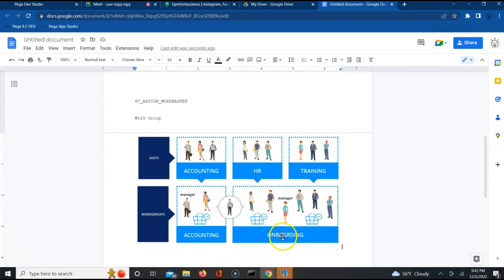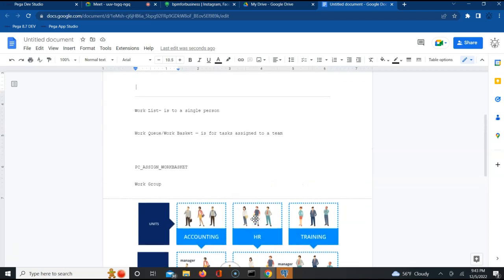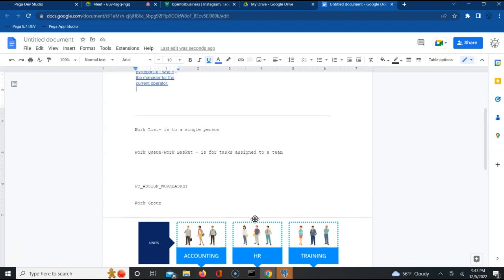Yes, yes. A work group can have multiple work baskets. For example, onboarding. In onboarding, let us say there are two different teams. One is for internal onboarding, one is for external onboarding, two different work baskets. Does it make sense, guys? A work group can be tied to multiple work baskets. Very important to understand the difference between work group and work basket. Many people who are experienced don't understand this. They don't have an understanding of what this is all about.